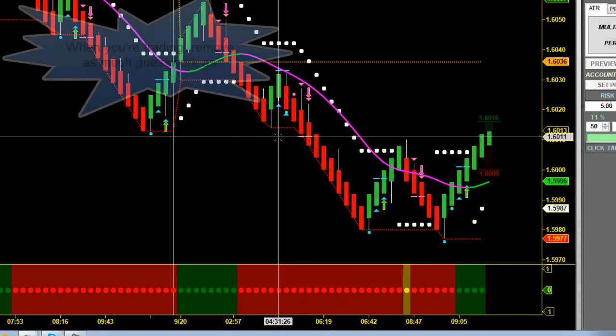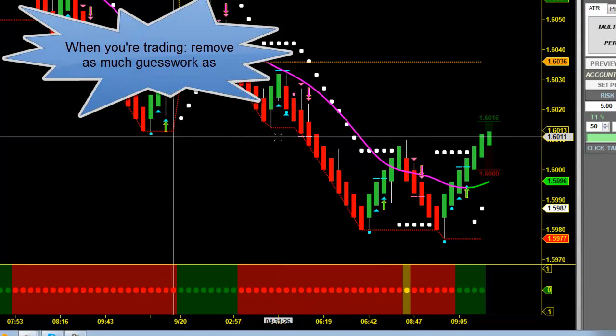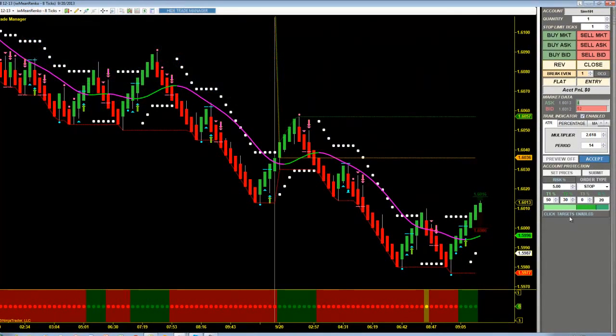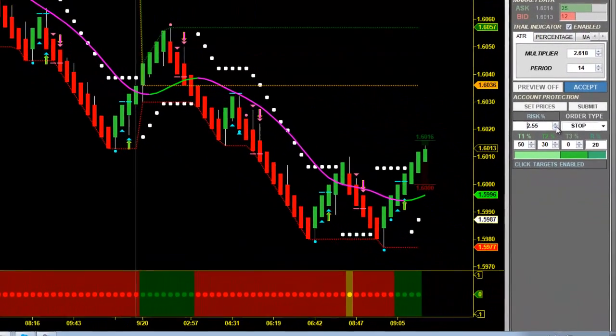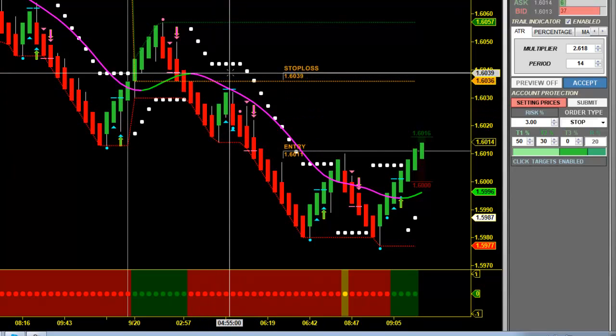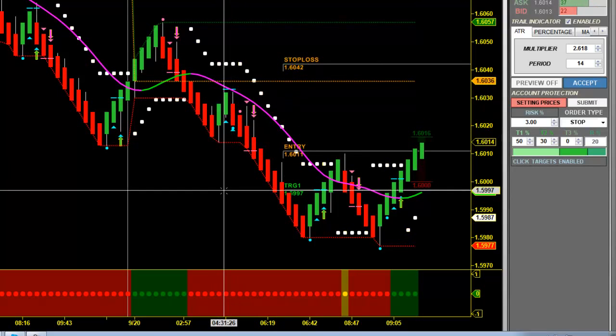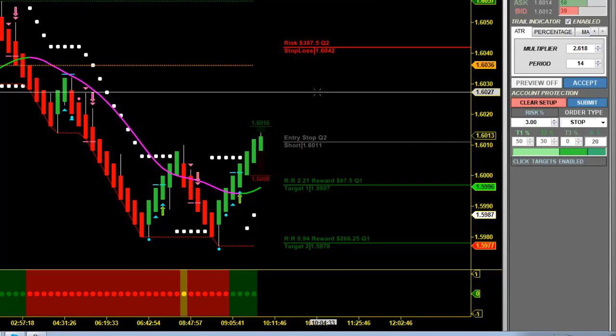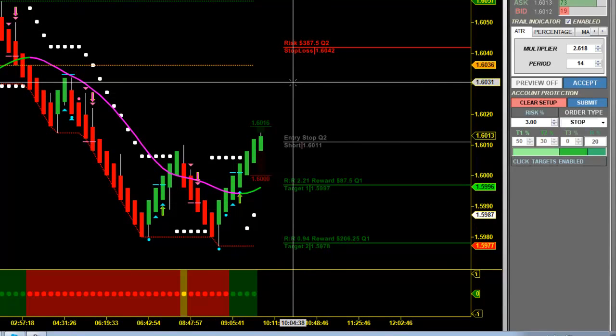Now, the next big question is, how many contracts should I trade? If I'm using a tool like Trade Manager, I don't even need to think about it. All I need to think about is how much I want to risk, which in this case is going to be 3%. I'm going to set my prices, pick a stop, and then pick my targets. Risk Manager has done all the thinking for me. It simplifies things.